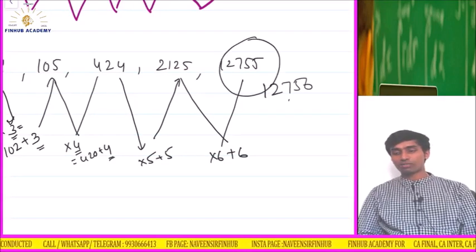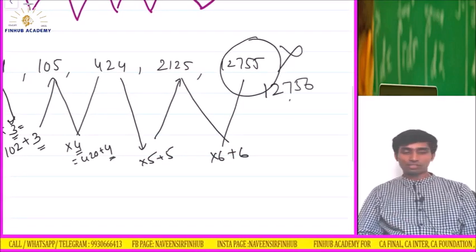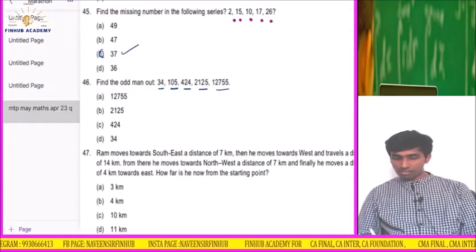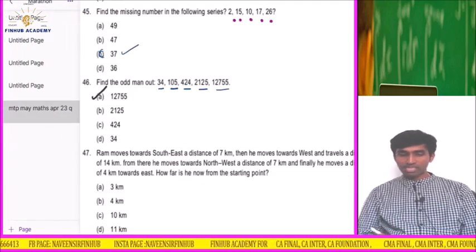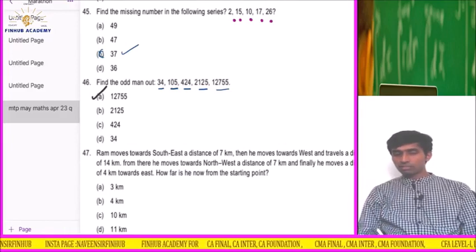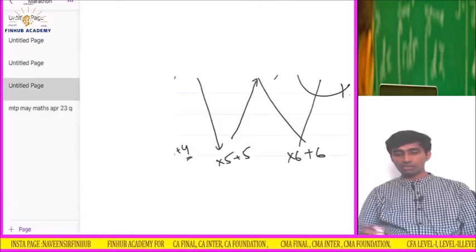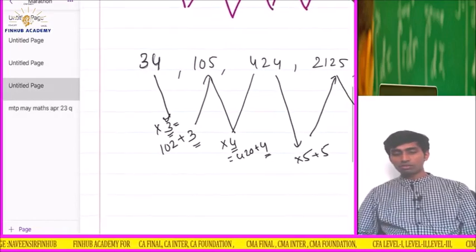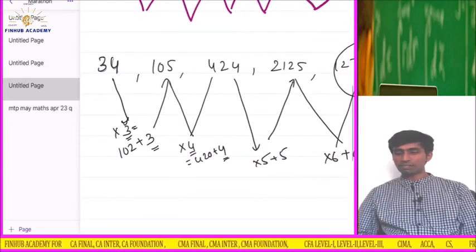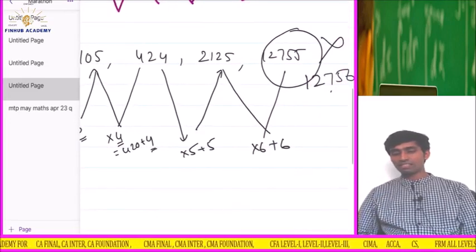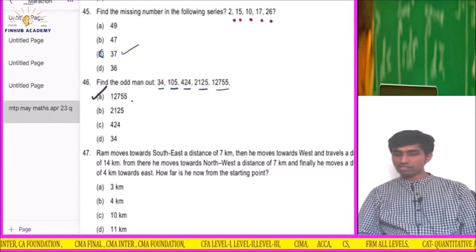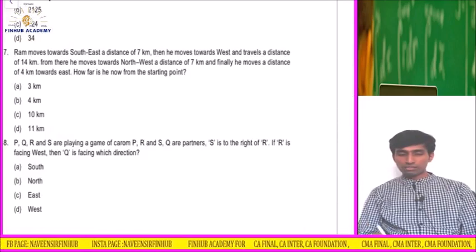They have asked odd man out, na? So this is the odd man out. Understood? The question was odd man out. The answer is 12755. So the answer is A. I think they have given C, which is wrong. There was a sequence. What is the sequence? Into 3 and then add the same number. Into 4, add the same number. Into 5, add the same number. Into 6, add the same number. So I am getting 12756, but what is given? 12755. So this is wrong. Okay, let's go to the next question.